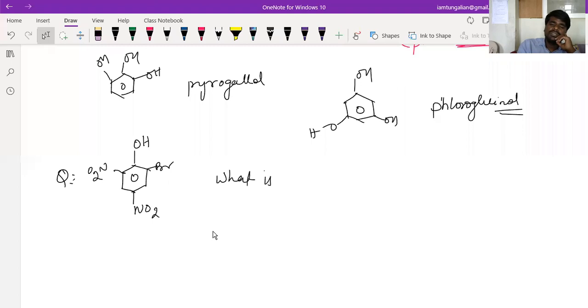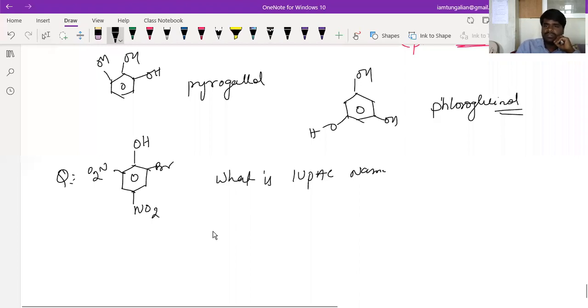What is the IUPAC name? Can you answer this, beta? I'll open the chat box. Try to tell me this. What is the name of this compound? You will be given options something like this.